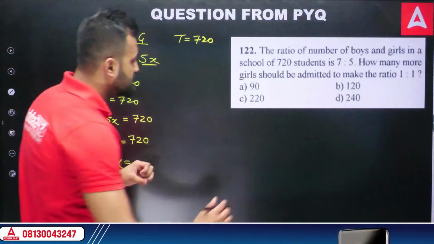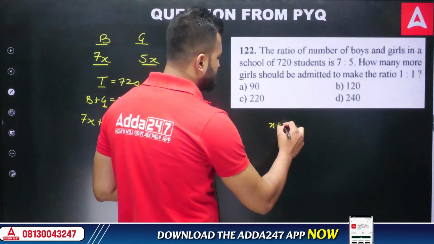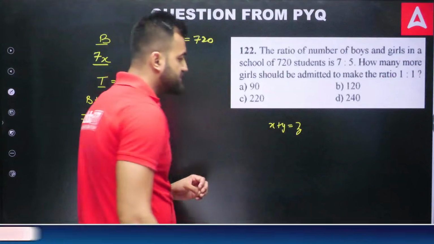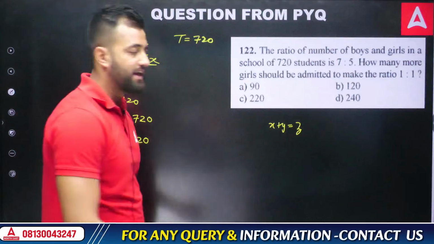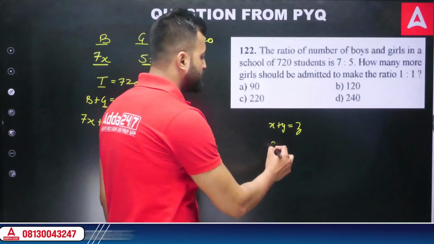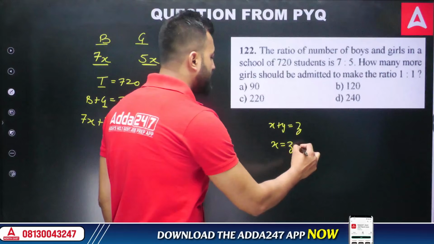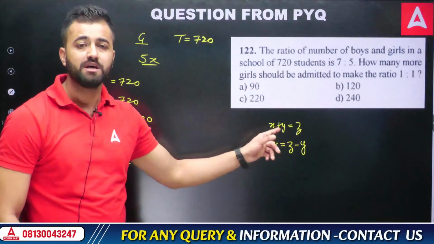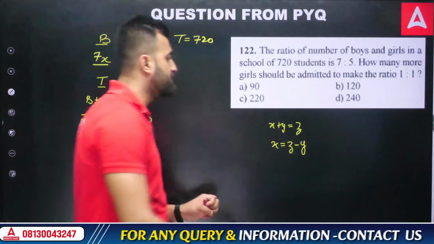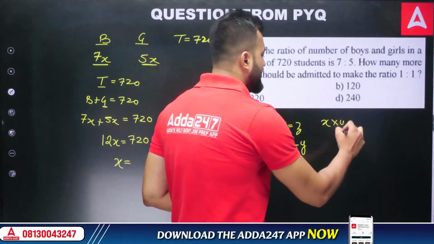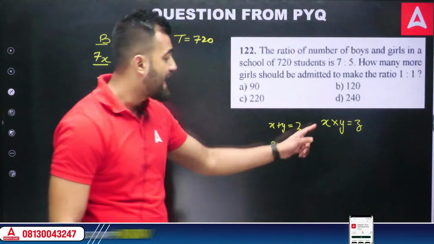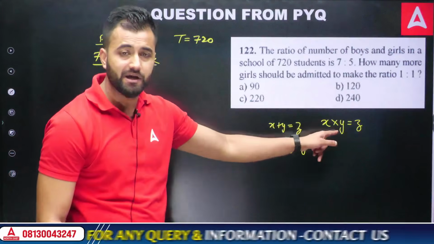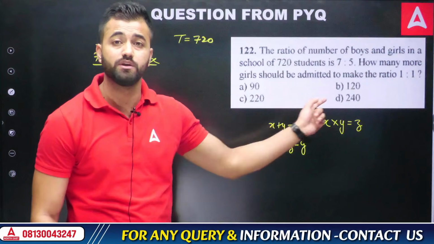What are those? Suppose I write x plus y equal to z. Suppose I want to take this y out, I can see that there's a plus sign in front of y. So if you take y there, you will get z minus y. So whenever anything goes to the opposite side of equal, the sign changes. Similarly, if I write x into y equal to z, and suppose I want to take x to that side, x is getting multiplied here, so x should get divided on the other side.